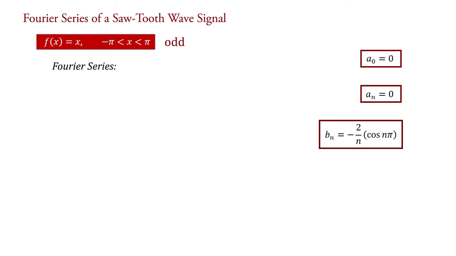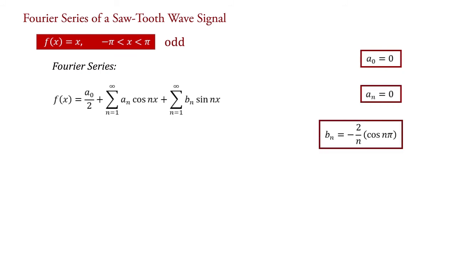And now the Fourier series is f(x) = a0/2 + summation n = 1 to infinity an cos nx + summation n = 1 to infinity bn sin nx.